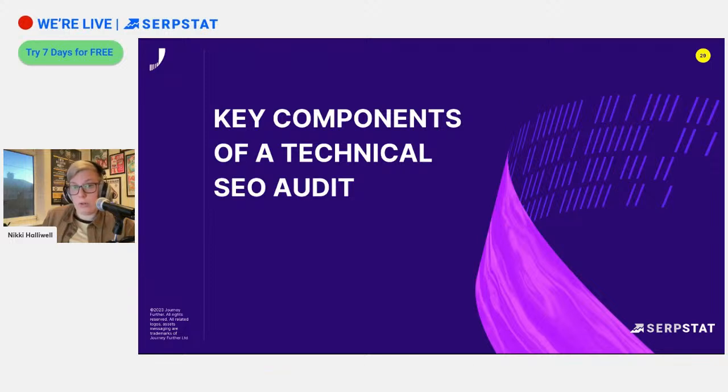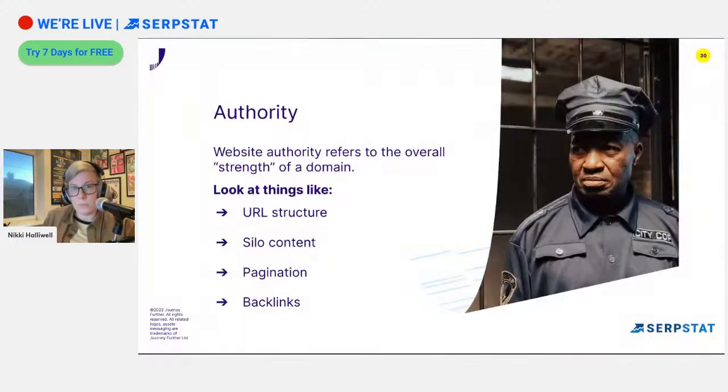So now that we know all of that, we've got a basic overview of what the roadblocks are, how Google works, and why we need some of these optimizations. We can then look at what the key components of a technical SEO audit might be. And the first one is authority. There are a lot of things that go into the authority, and this refers to the overall strength of a domain. So we're looking at how the URL structure is set up. Is it sensible? Is it scalable? Is it flat? Or is it hierarchical? All these things have an impact.